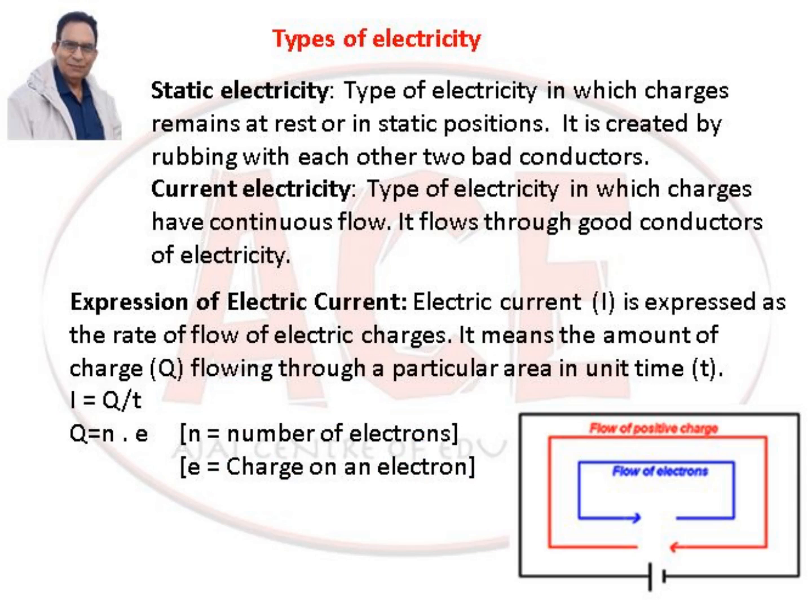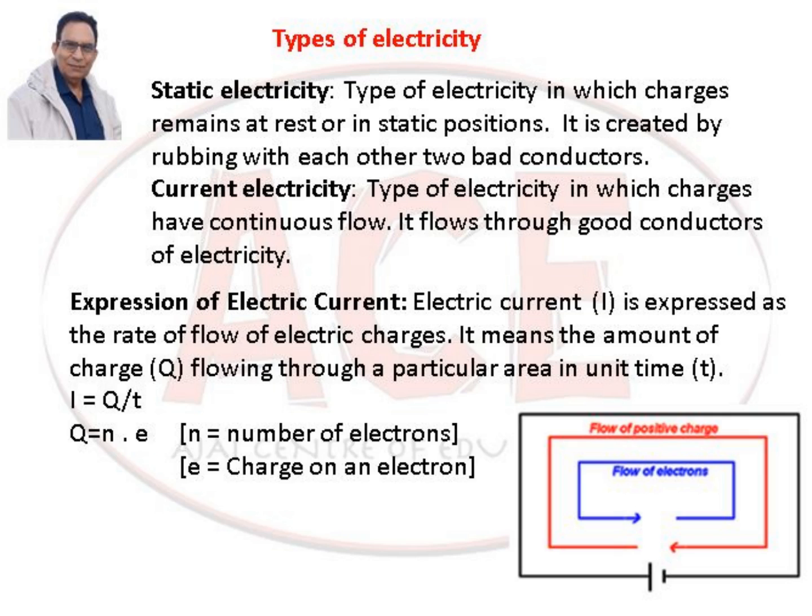Types of electricity. Static electricity. Type of electricity in which charges remain at rest or in a static position. It is created by rubbing with each other two bad conductors. Current electricity. Type of electricity in which charges have continuous flow. It flows through good conductors of electricity.